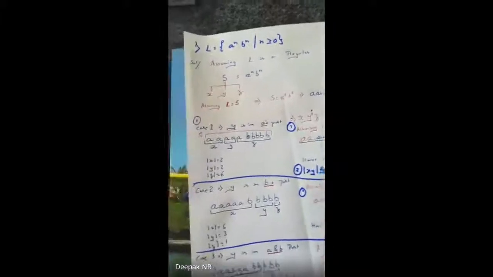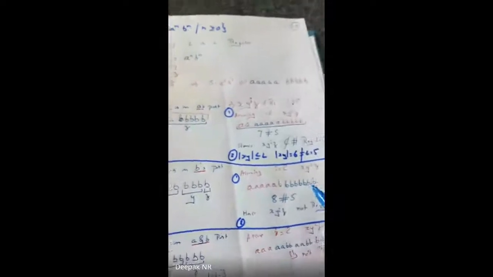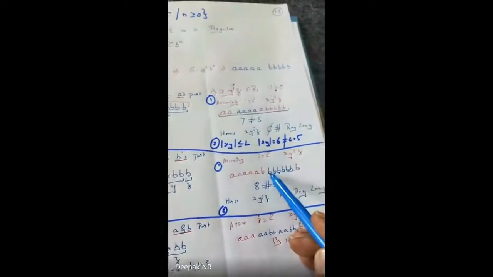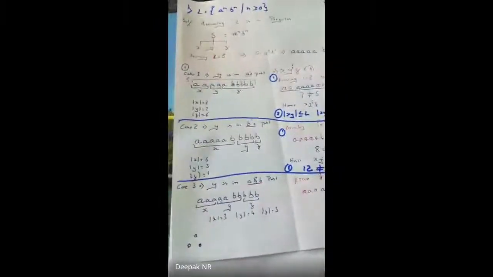Okay, this is my condition 2, sorry, condition 2 for my case 2. Again, the length of xy is n plus i, up to the last one. So 1 2 3 4 5 6 7 8 9 10 11 12. The length of xy is 12. The actual length of xy is 1 2 3 4, the actual length is 5. Hence it is not equal. It again is the same, it is not equal.